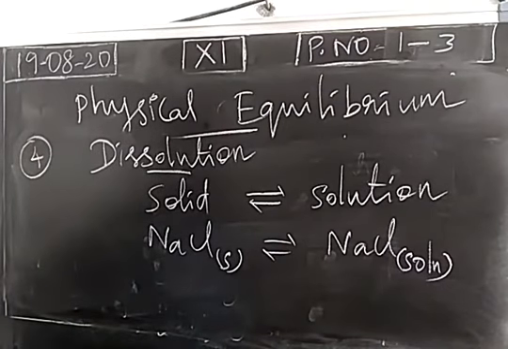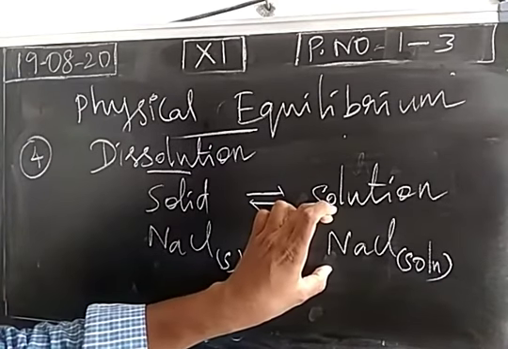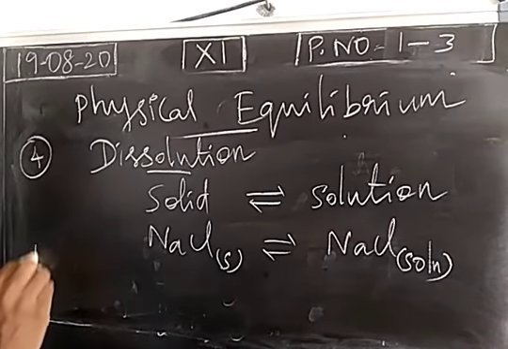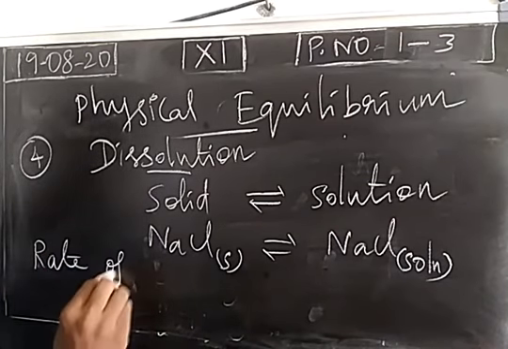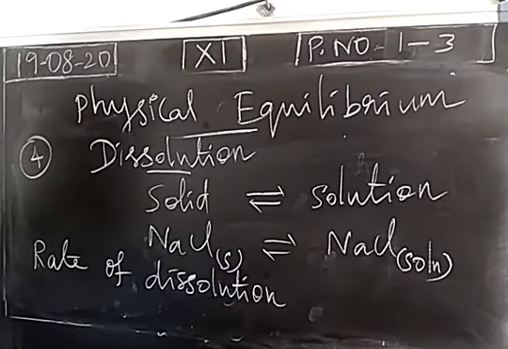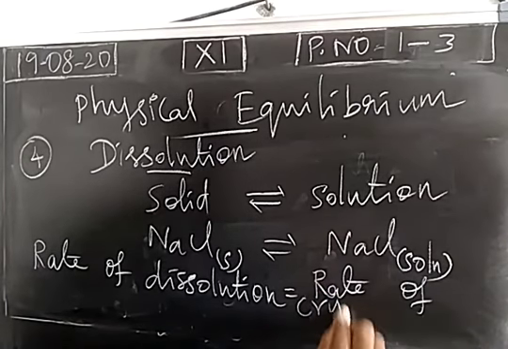So equilibrium can be reached in this dissolution process also. Forward process is the dissolution process. We are dissolving a solid in water, we are getting a solution. Amount of substance will be the same. Amount of sodium chloride in solid state will be equal to the amount of sodium chloride in the solution. So this is a physical equilibrium. Forward process is the dissolution process, so rate of dissolution of solute is equal to rate of crystallization.